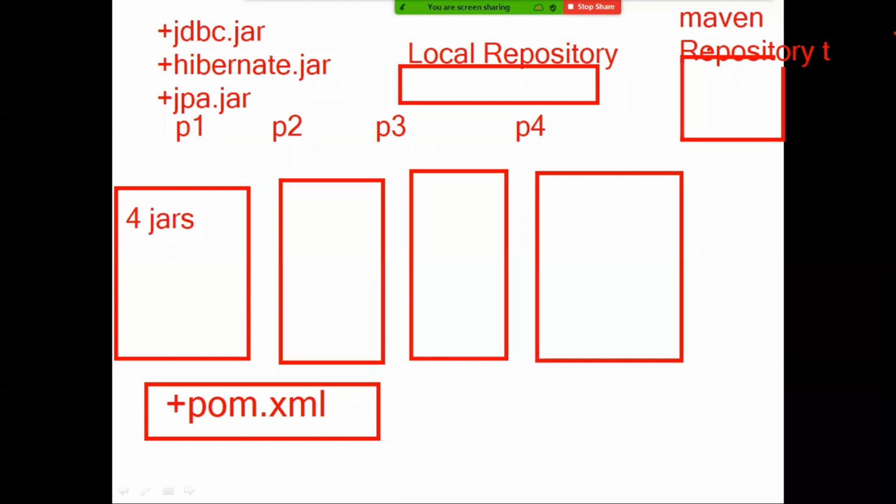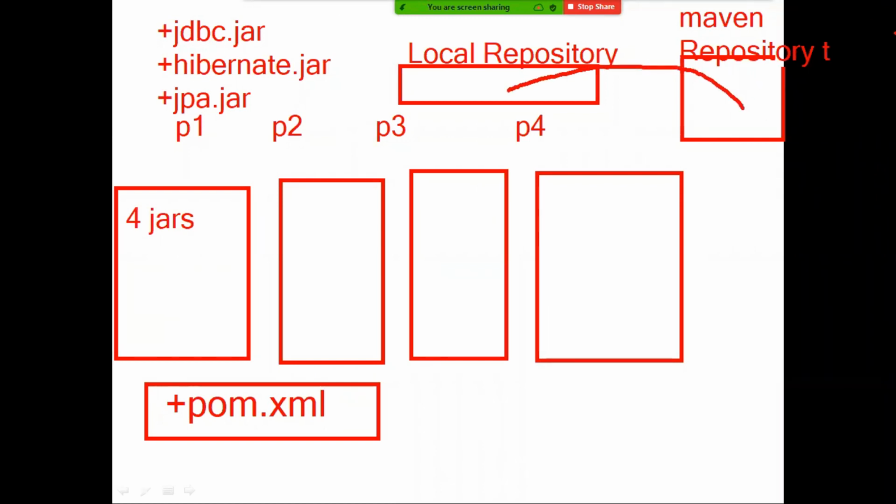In a similar manner, here also the pom.xml file will be there. In that pom.xml, the Java developer who develops the application must write the dependencies he wants to use in his project. He has to register those dependency names. Internet is mandatory. Then all the dependencies will be downloaded from the Maven repository to your local repository.